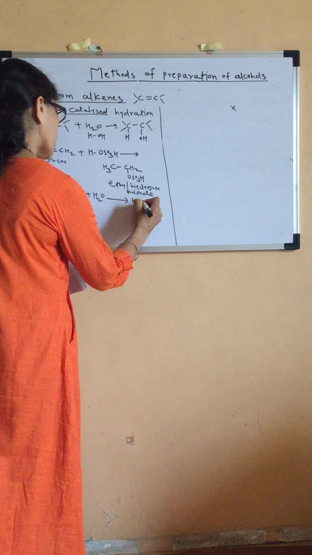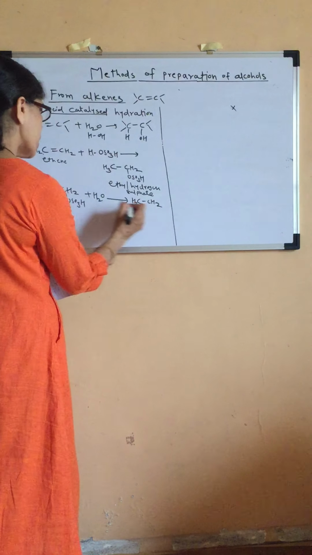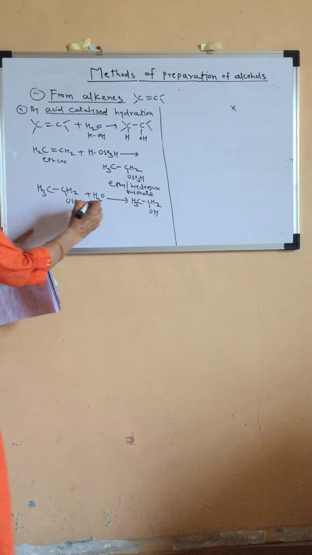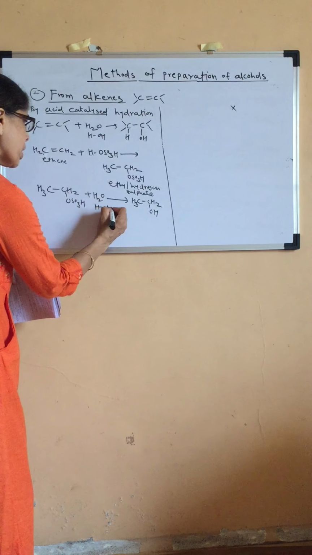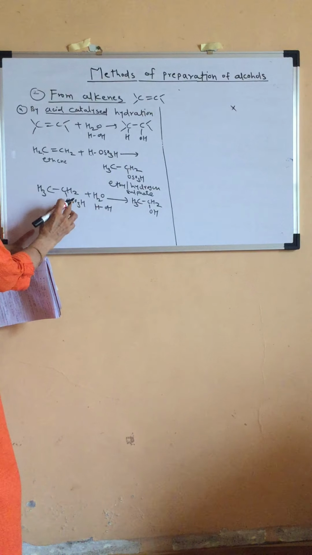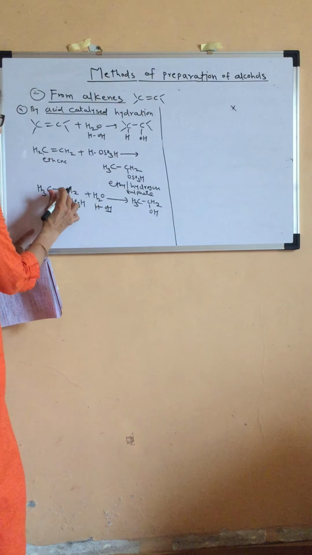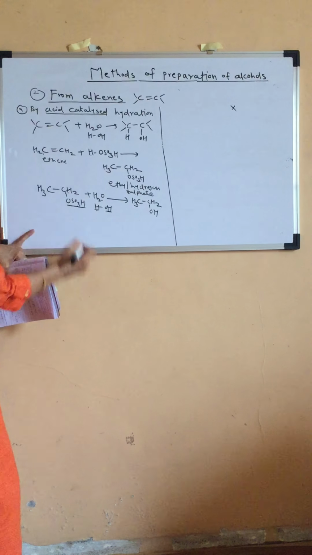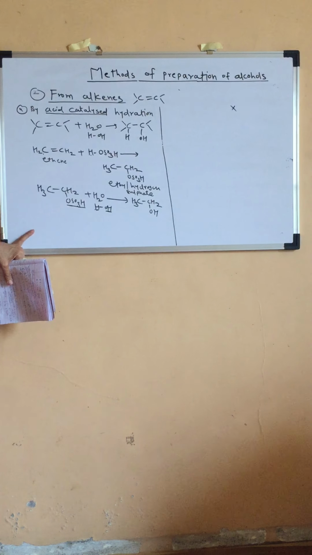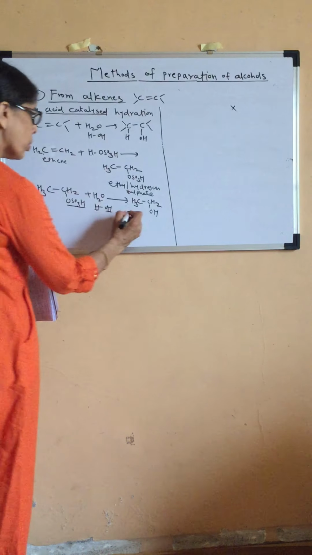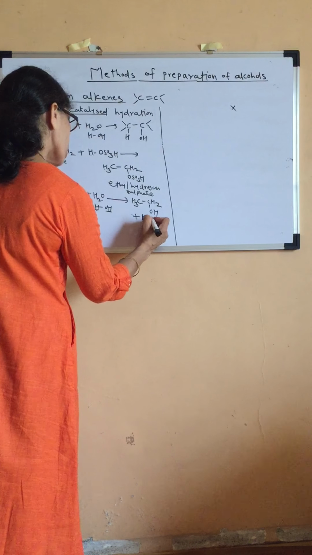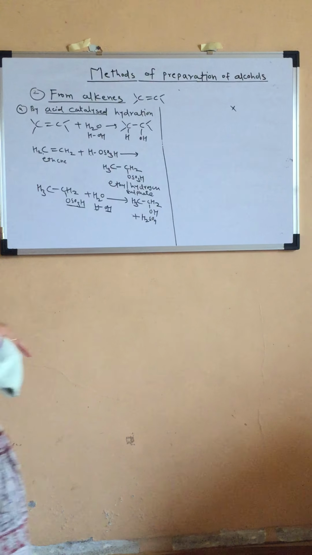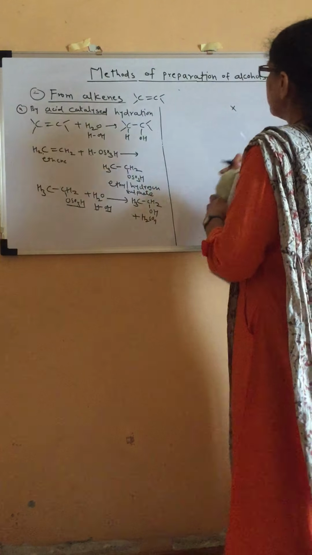CH3 CH2 and this will be converted into OH. And what will be the byproduct? Water is HOH. So this OH is going to occupy this particular position and we will have H and this particular group. What is it? If you see carefully, it is H2SO4. So we will be getting our H2SO4 acid back in this reaction. Okay. See, one more example we will take.